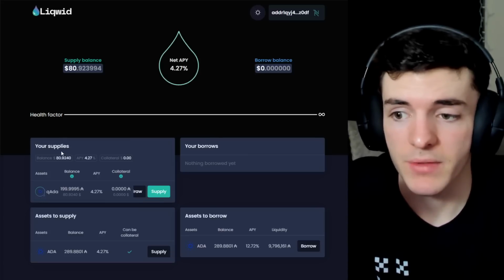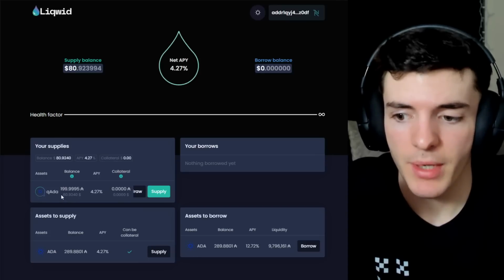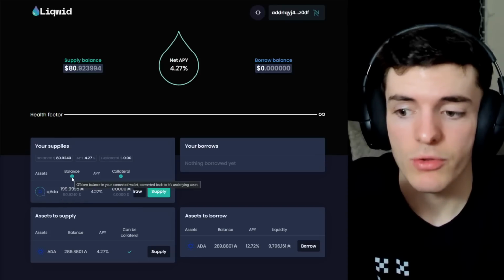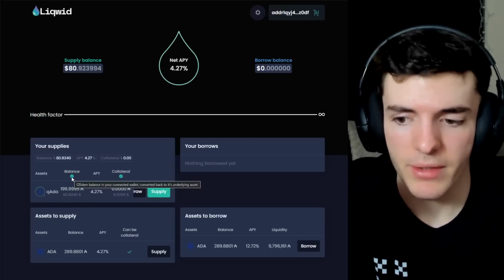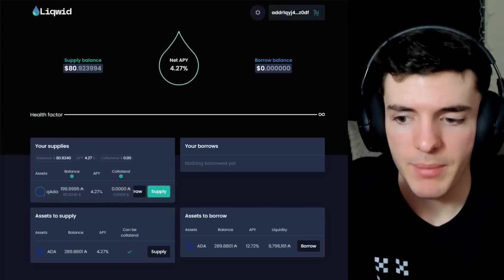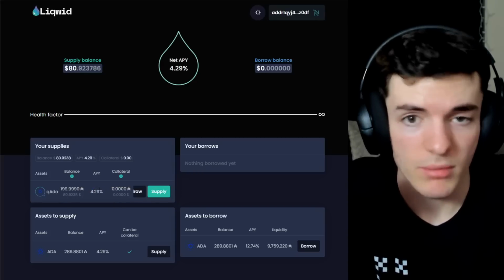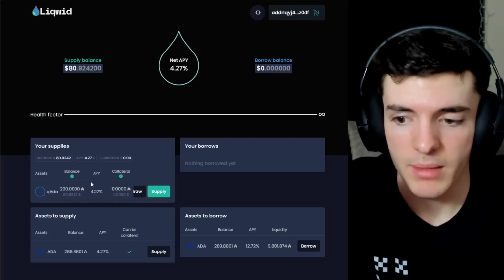Okay, and after supplying, you can now see in your supply section basically what you have supplied and your balance of supply in US dollars. This is about $80 worth in ADA right now, and this balance is calculated by taking your QADA and converting it back to its underlying asset to get that total value. So keep that in mind. The APY is 4.27%. Well, as I said, that just went up. And then back down again.